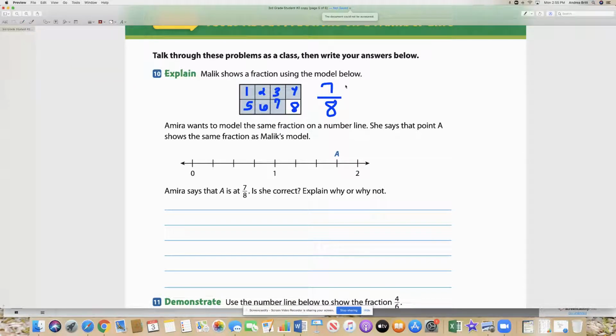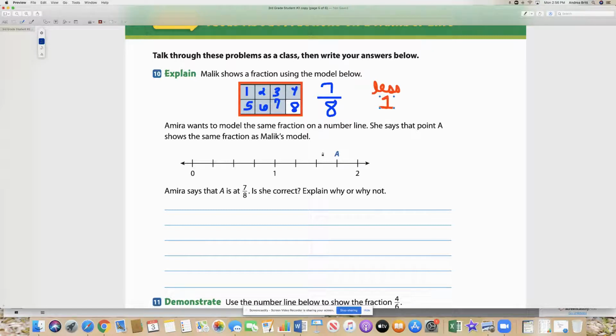Right. This is less than one whole. How do we know that? Because the whole rectangle is not shaded in. So that means we're going to be less than one whole.